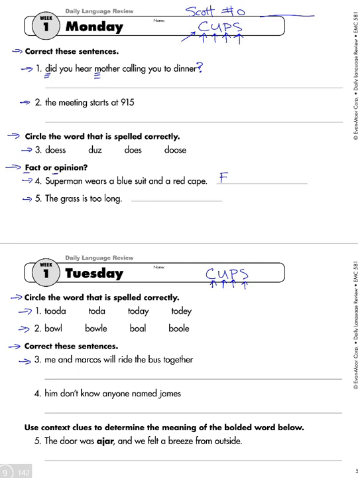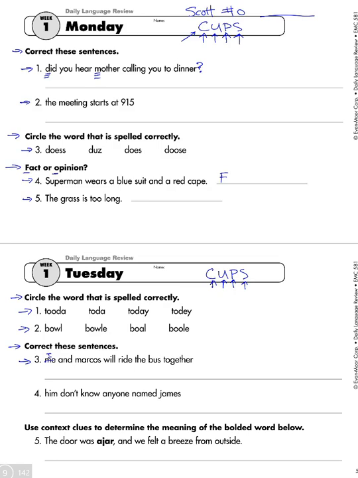So me and Marcos. Well, there's a couple things. First off, whenever there is you and another person, we always let the other person go first. It's like opening the door for somebody. So this really should be Marcos and me, except the other part of this is whenever you are including yourself, you have to decide if it's me or I. And the way you decide that is if you take the other person or other people out, it still needs to sound correct. So me will ride the bus, or I will ride the bus. Okay, so we know we're going to change me to I, but we need to also flip-flop Marcos and I.